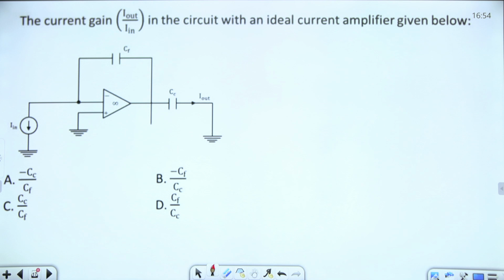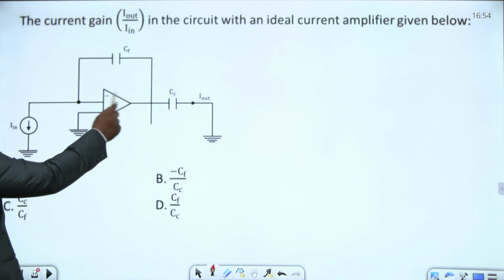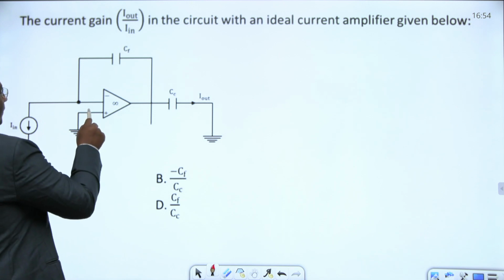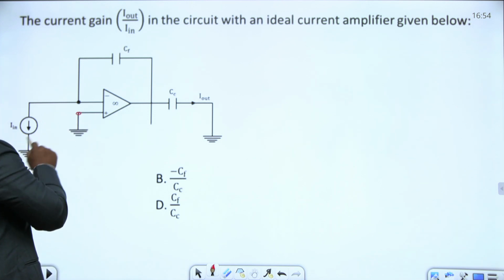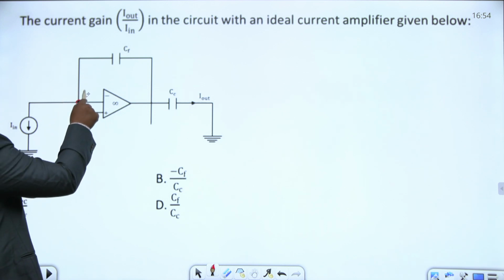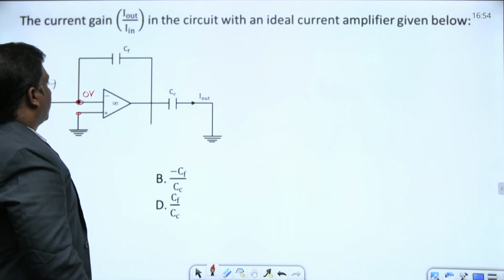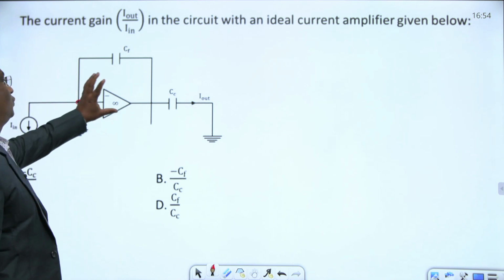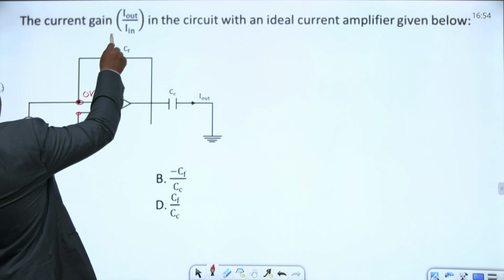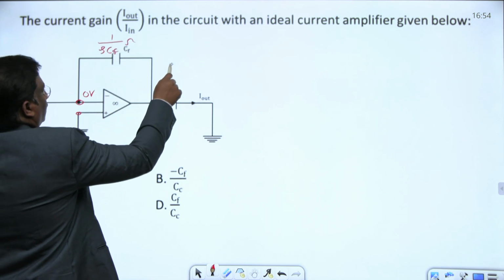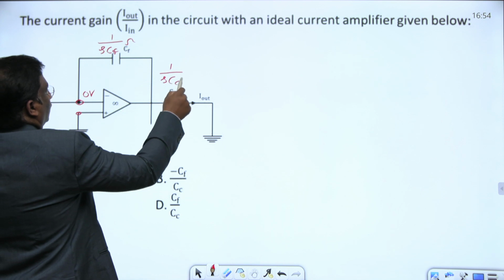Okay, everyone, let us start. This is an ideal op amp. If this is at ground, this is also at ground, virtual ground. Right now, let us convert the given network into S domain. Here, this capacitance can be written as 1 by S into CF ohms, and this capacitance can be written as 1 by S into CC ohms.